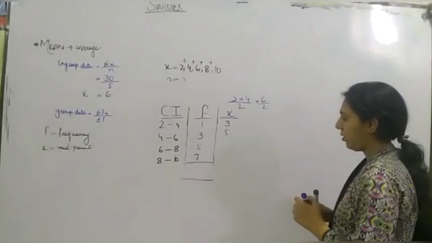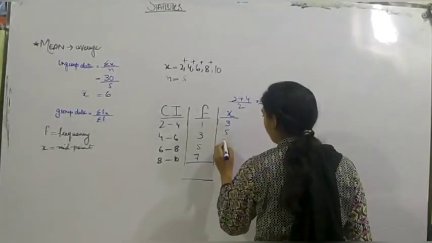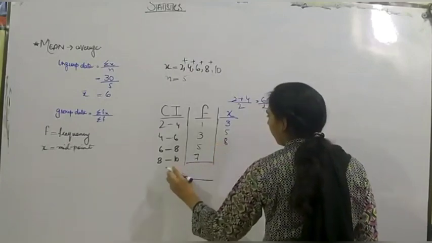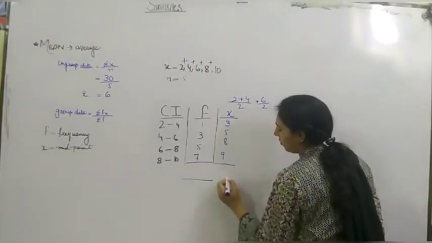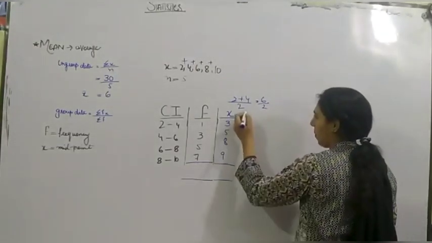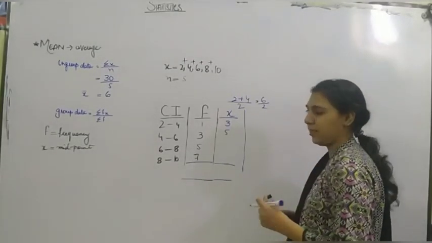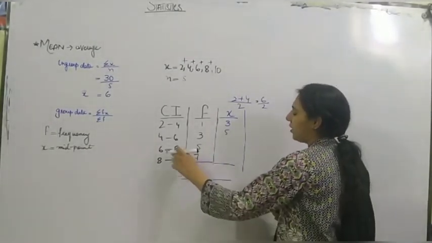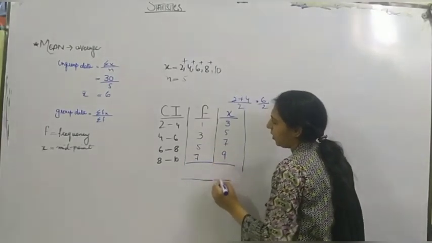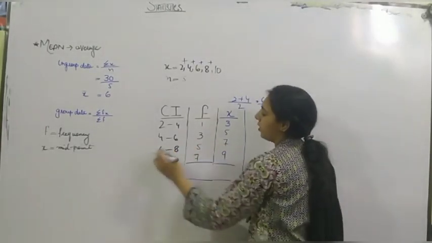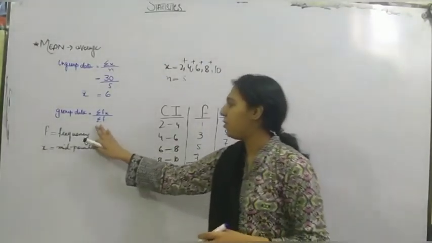Eight plus 6, 6 plus 8, 14 and 7, then 9. Summation f, total 16. Now we got summation f.